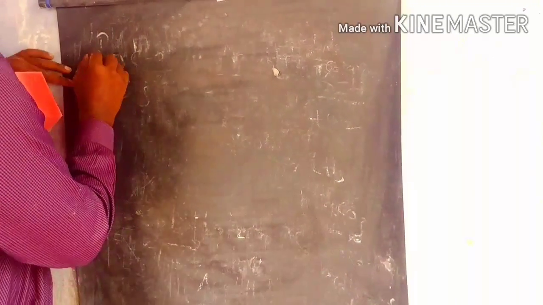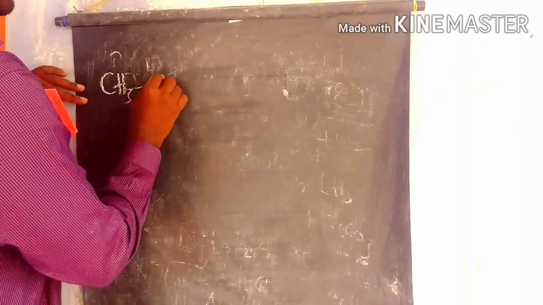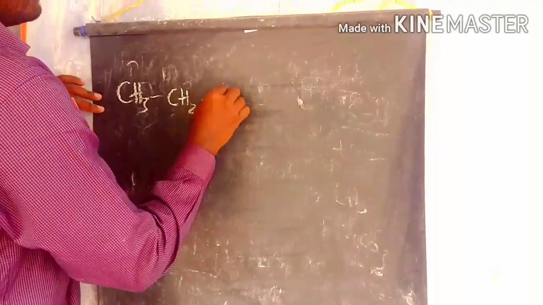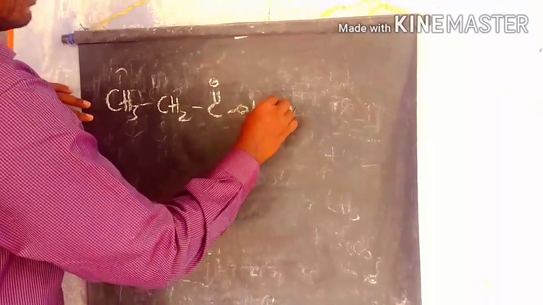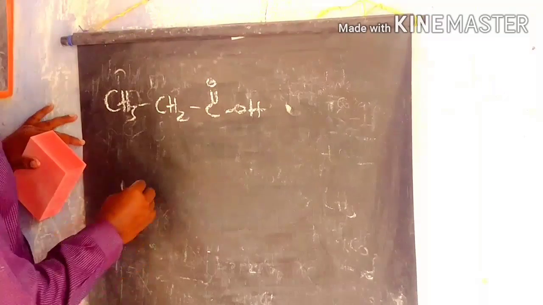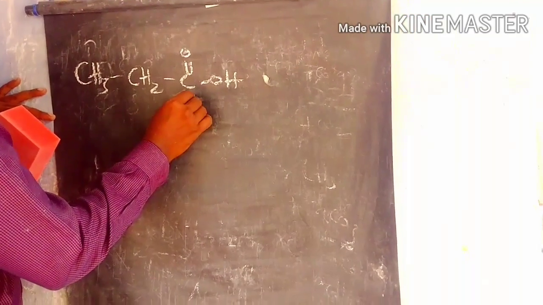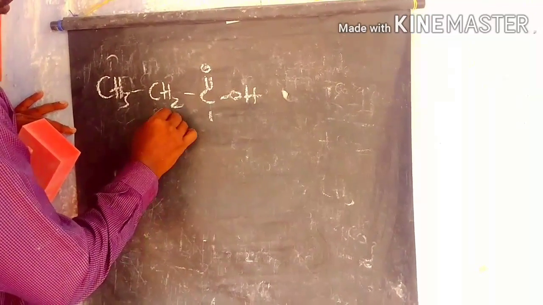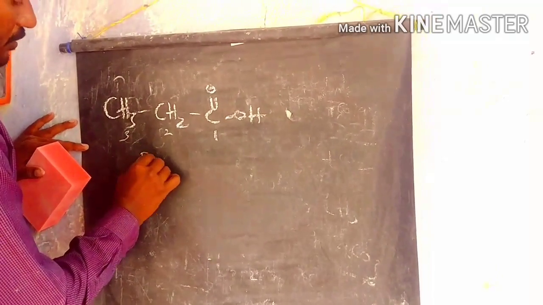For example, CH3, CH2 and COOH. So what is the name of this compound? How many carbons are present in this chain? 1, 2, 3. So we have 3 carbons. That's why we call it a